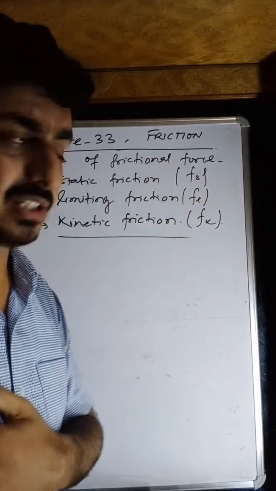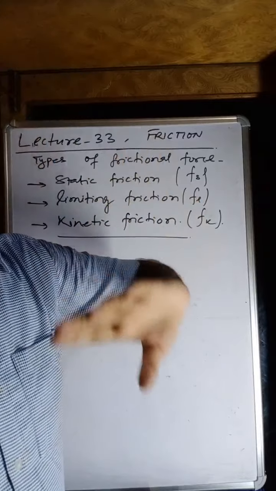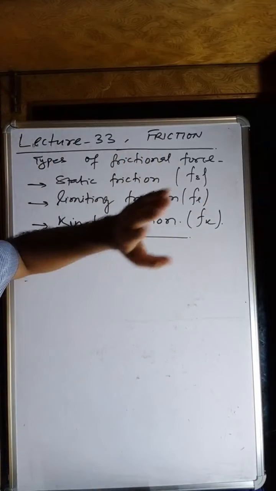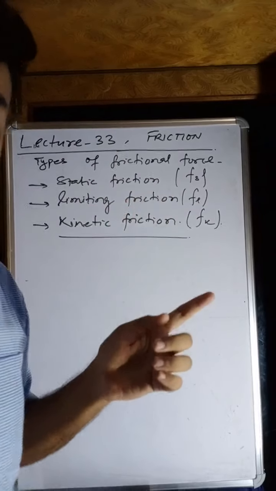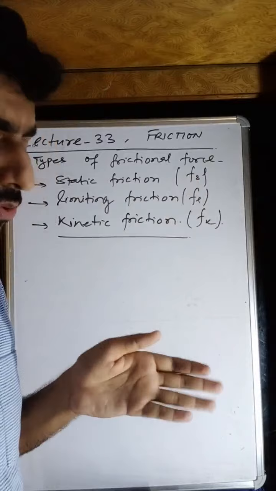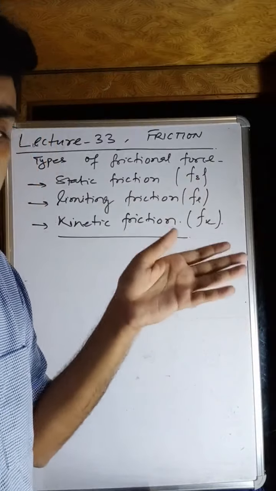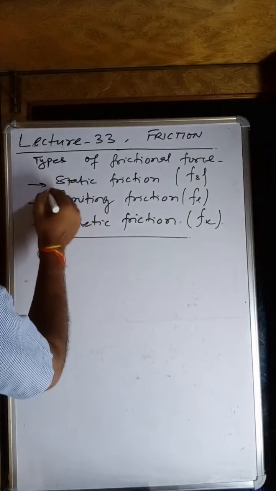Am I right? Yes, it is able to stop the body. But the limiting friction force is the maximum value of this static friction force. If you increase the applied force by 1 Newton, 2 Newton, 3 Newton and the body is not moving, the static friction force is self-adjustable.